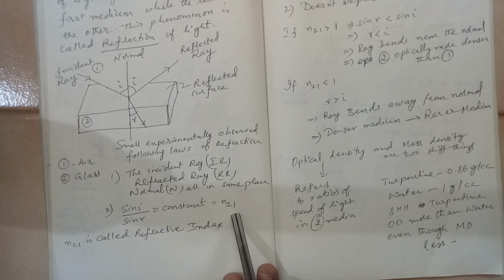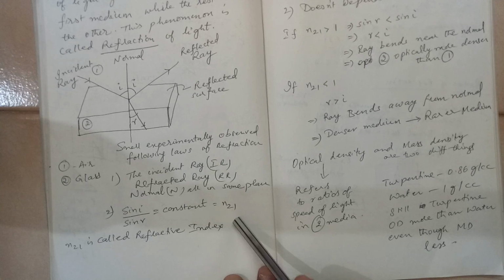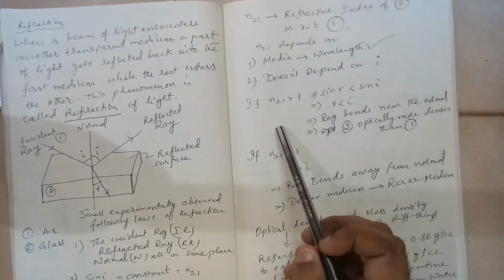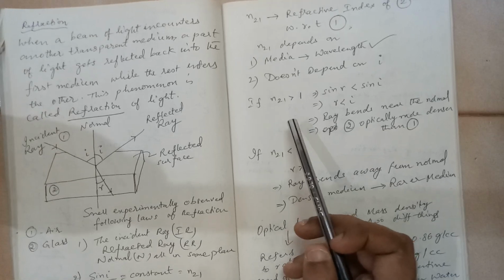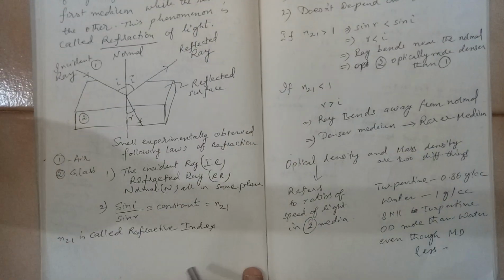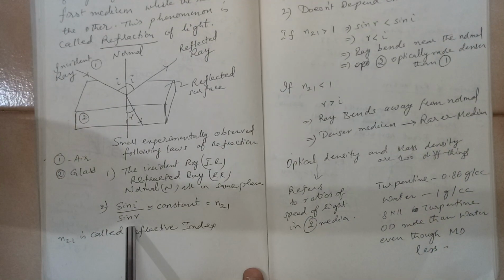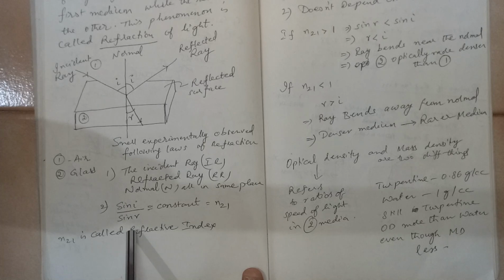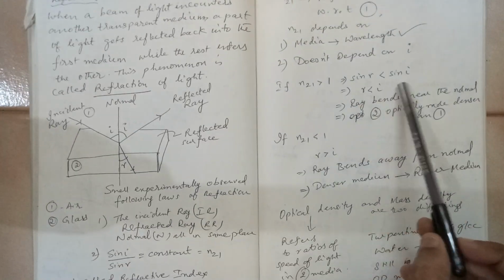Because this is a ratio, it can be more than 1, it can be less than 1. If it is more than 1, then sin i by sin r will be greater than 1. That means sin i will be greater than sin r, or sin r will be less than sin i.